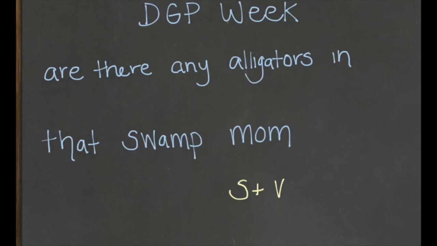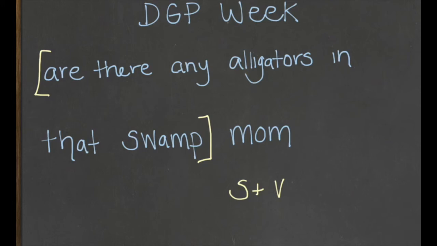Most of the time that's going to mean that we will start at the very beginning and we're going to see where we go until it stops making sense. Are there any alligators in that swamp, Mom? In this case, we're going to end it right after swamp. Again, because Mom is a noun of direct address, it's not part of this clause. It's a word all by itself. It's one of the things that we allow to be an orphan living outside of the brackets, outside of the house, symbolically. We have one clause.